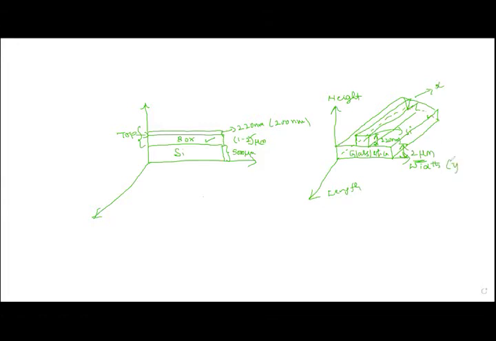Let us say the length is the X axis, the width is the Y axis, and the height is the Z axis. So we have the three-dimensional axes now. If you look from the top view, which dimension can we see? We can see the width of the waveguide from the top.